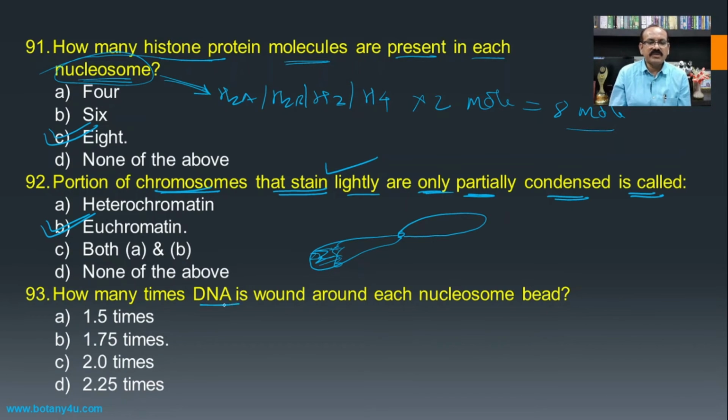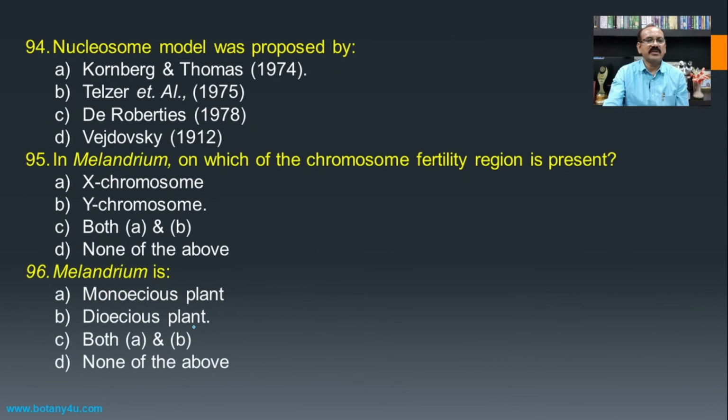Then how many times is DNA wound around each nucleosome bead? Though this figure is different in different organisms, very commonly it is 1.75 times the wounding of the DNA molecule around the nucleosome. So this is actually 1.75 times, and hence it becomes the answer for this one.